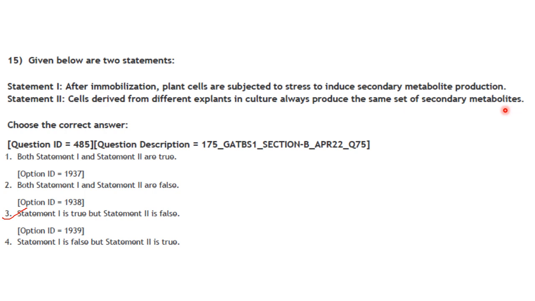That statement is false because different explants will give different sets of secondary metabolites. Cells derived from different explants, one may be using a stem as explant, the other may be leaf as explant. The amount of secondary metabolite also will be different from one explant to another. So they don't produce the same set of secondary metabolites. So the answer here is statement 1 is true, but statement 2 is false. Option 3.